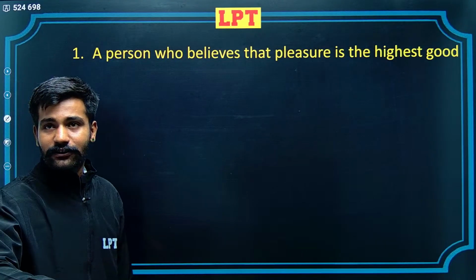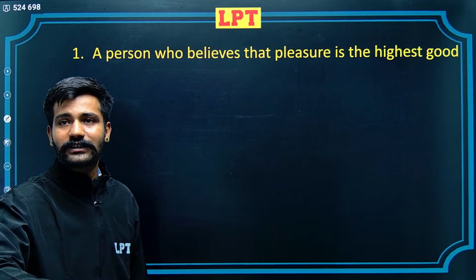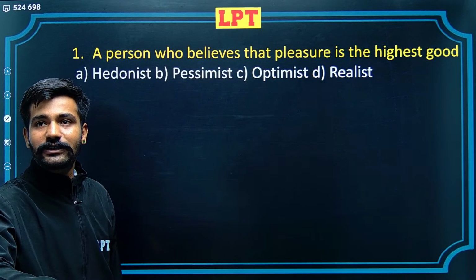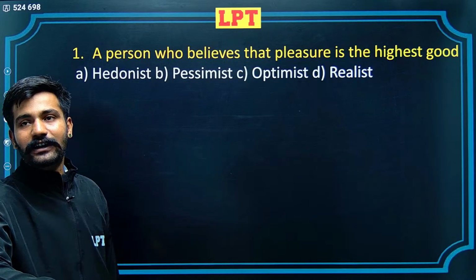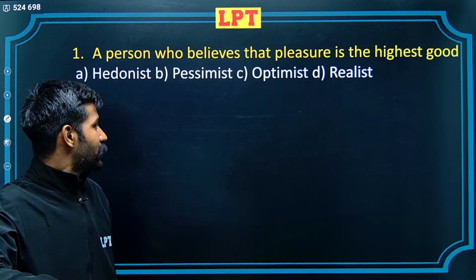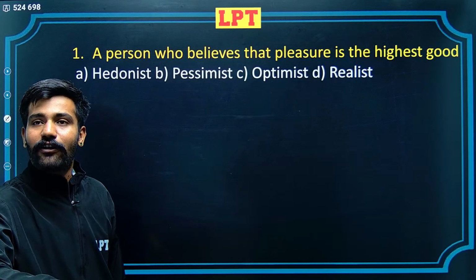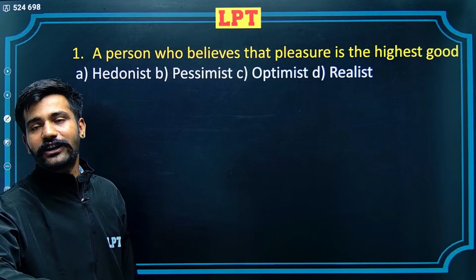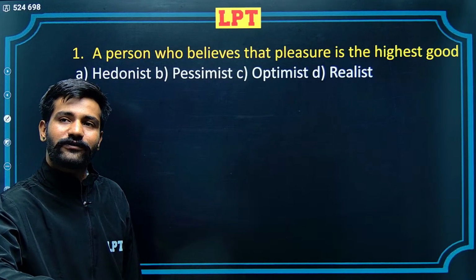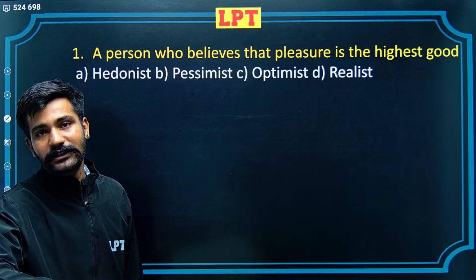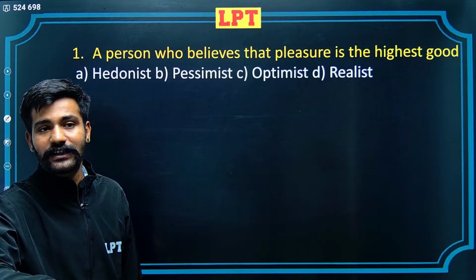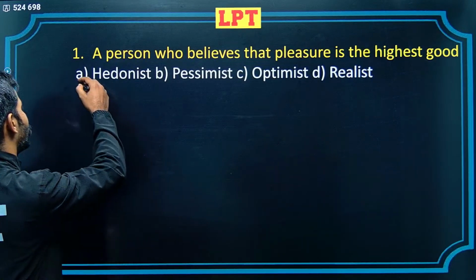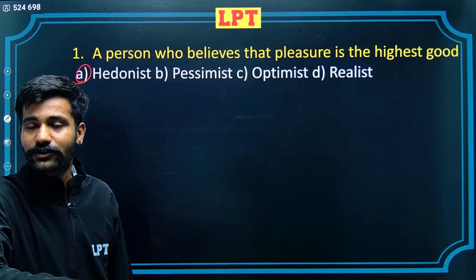So the first question is a person who believes that pleasure is the highest good. The 4 alternatives are hedonist, pessimist, optimist and realist. Now let's look at the D alternative, that's realist. Realist is a person who believes in reality, so it is the negative alternative here, it cannot be selected. C alternative is optimist, someone who sees the positive side of things. B alternative is pessimist, someone who sees the negative side of things, so sees the darker side of things. A alternative is hedonist, and hedonist is the correct alternative here. Let's hop on to the next question.